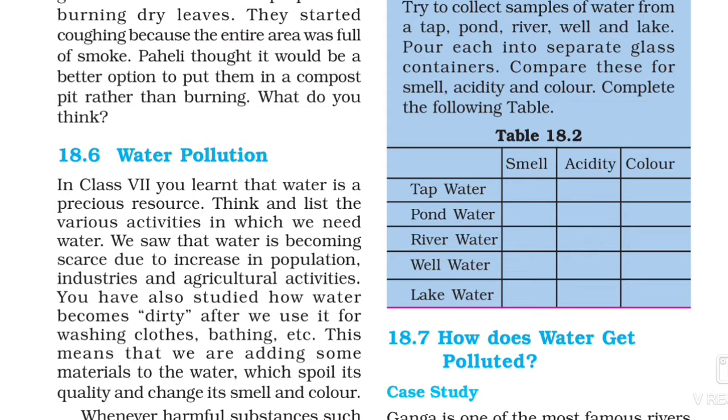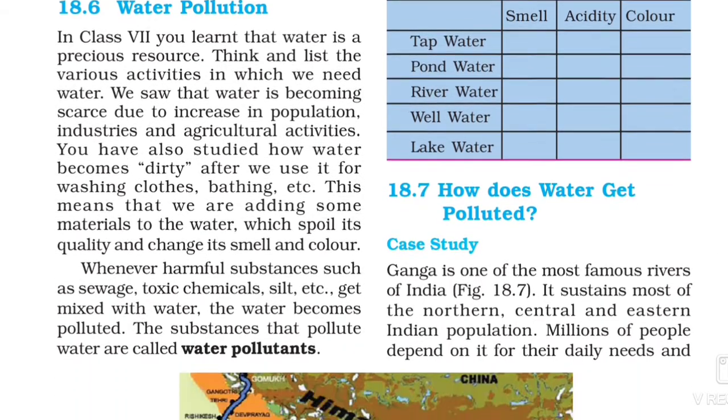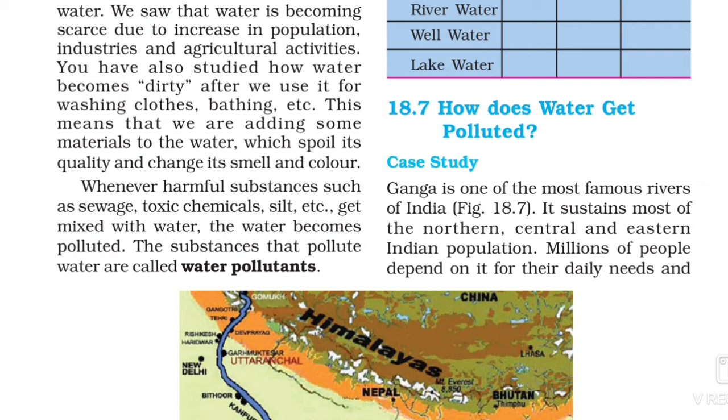So student, collect all these samples, smell them, check their acidity and their color, and fill this table. Now next topic, how does water get polluted?